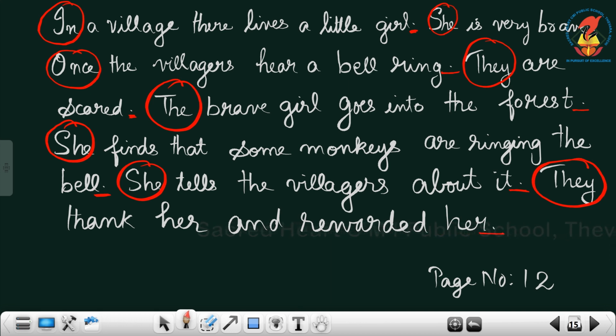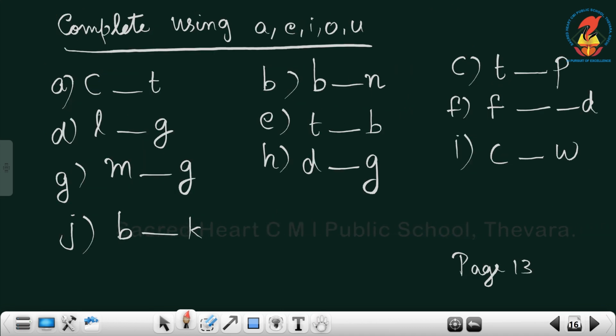Then next we have worksheet number 13. In worksheet number 13, the first exercise is to complete the sentence using A, E, I, O, U. And you know what A, E, I, O, U is? Have you heard of A, E, I, O, U before? Yes, you know, it is the vowels. I know you all know very well that A, E, I, O, U are called the vowels. So, with the vowels, it's very easy for you to do.